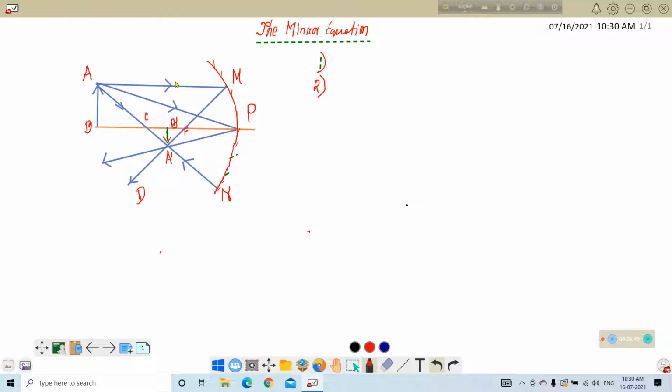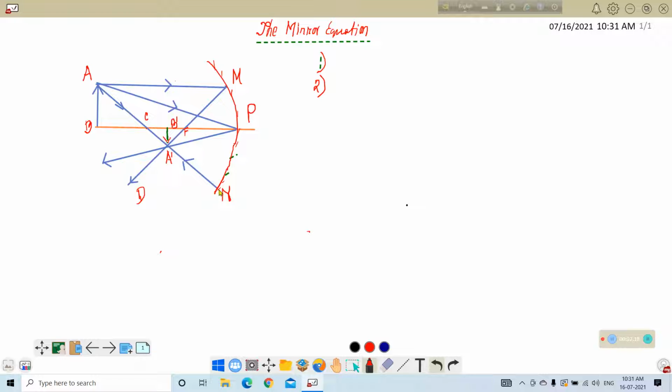So this is all about the number one ray. Number two, the ray passing through the center. This is the second ray, and this is the center of the mirror. The ray passing through the center will be incident on a point, and for this point, particularly, it is normal incidence.